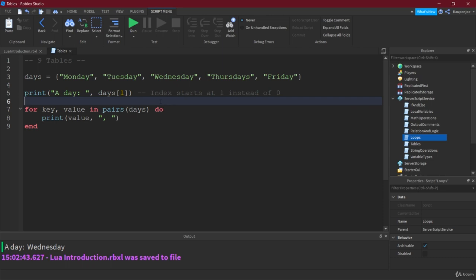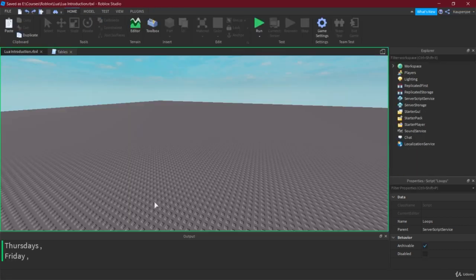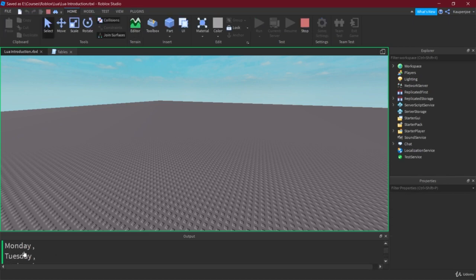So here the idea is that these are basically key value pairs, right? We have a key, which is just our index at this moment in time. So the key is just, hey, give me the first element, and then the value is whatever is written in here. In this case, a string containing Monday, right? And if we have a 3, then we get returned the string containing Wednesday. In this case, we're just going through each of these pairs and printing out the value. Let's run through this, and as you can see, we get Monday, Tuesday, Wednesday, Thursday, and Friday.